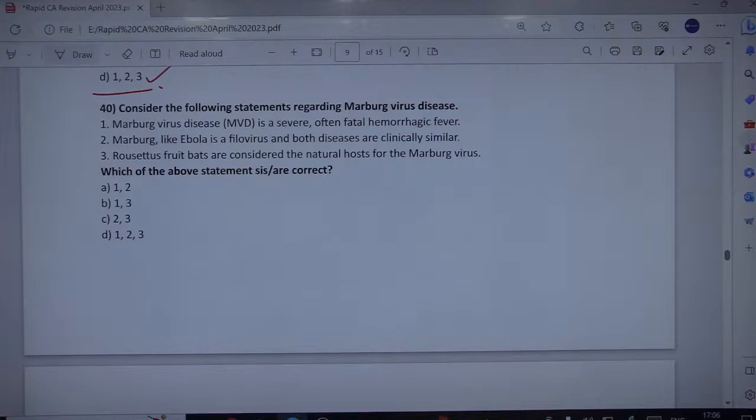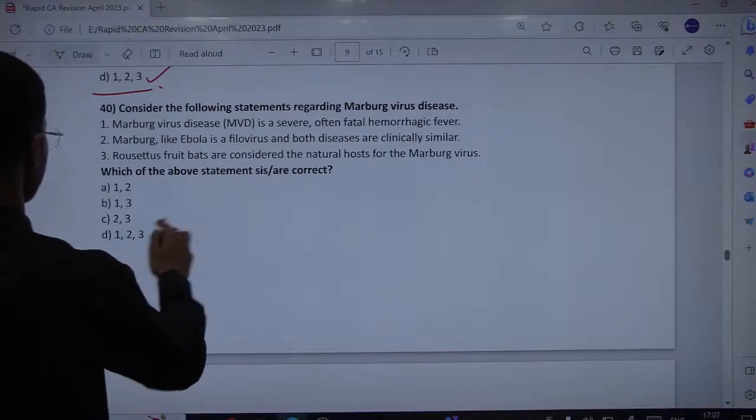Marburg virus disease is a severe, often fatal hemorrhagic fever. Marburg, like Ebola, is a filovirus, and both diseases are clinically similar. Rousettus fruit bats are considered the natural host for the Marburg virus. So Marburg virus disease is a severe, often fatal hemorrhagic fever according to WHO, and like Ebola it is a filovirus, therefore both diseases are clinically similar, and Rousettus fruit bats are considered the natural host. So all three seem to be correct here.